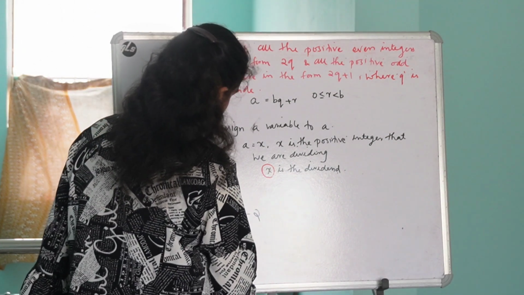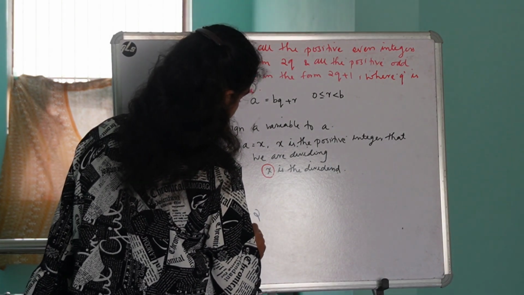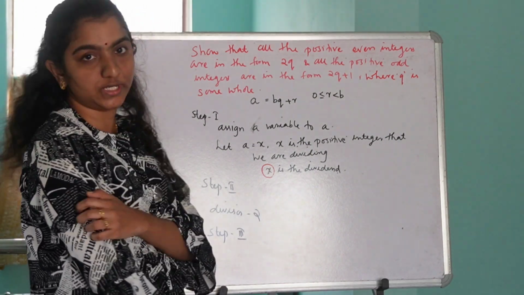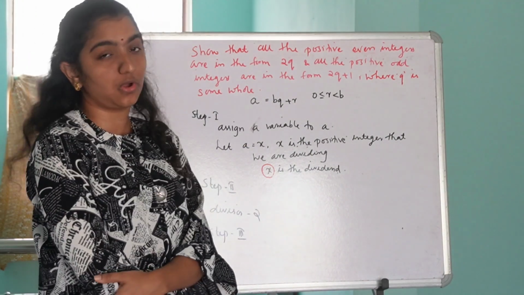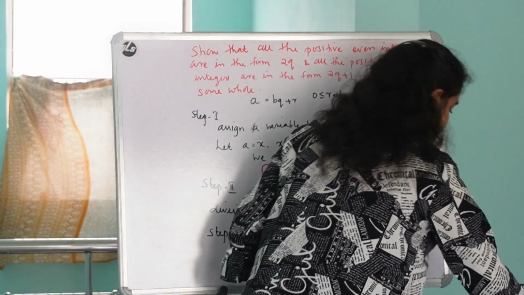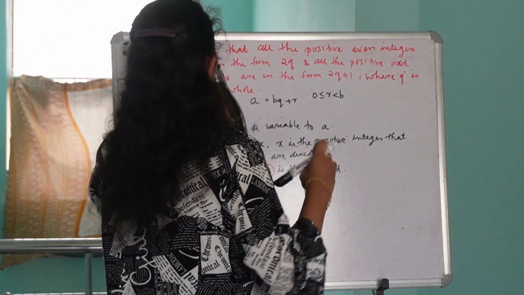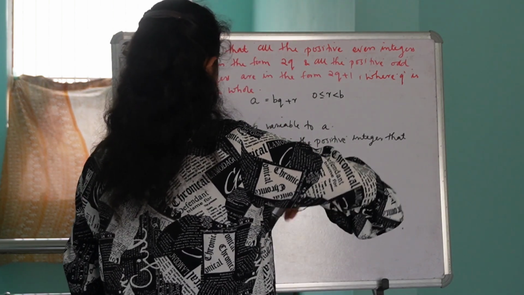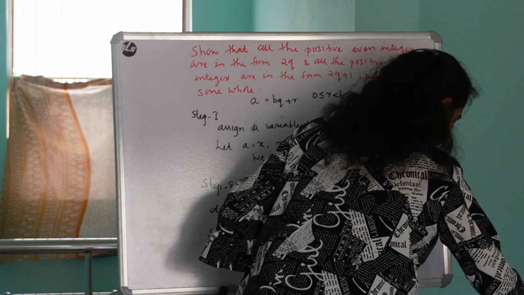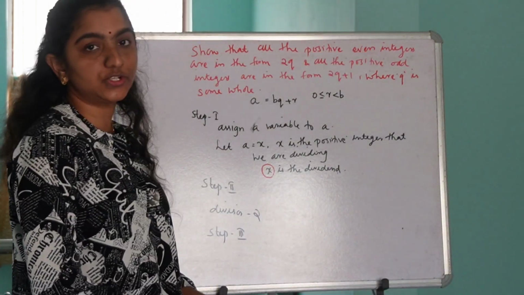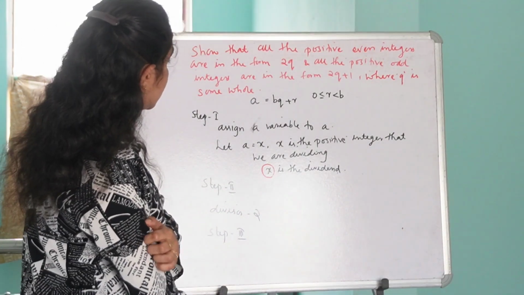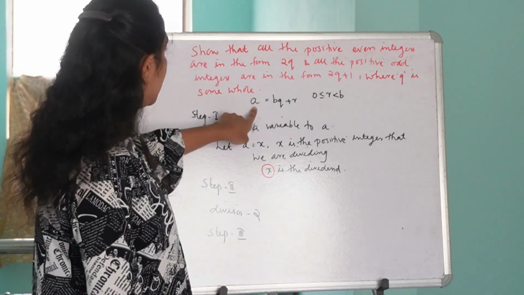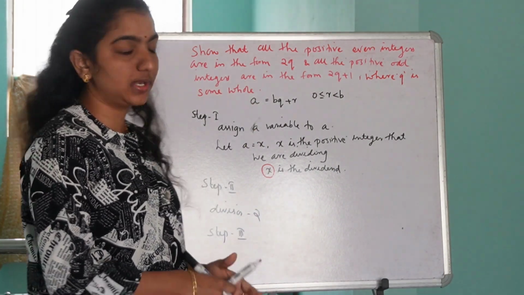So step 3 is to substitute the dividend and divisor values for a and b in the Euclid's division lemma formula.